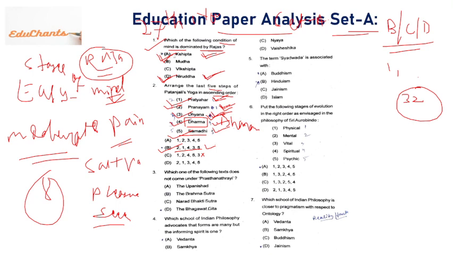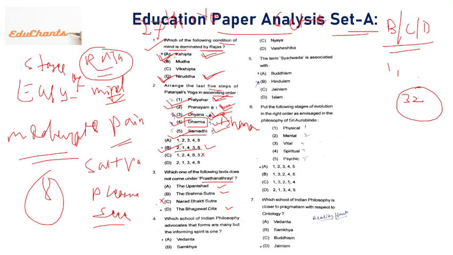Then question number 3: which one of the following texts does not come under Prasthanatrayi? Prasthanatrayi includes Upanishad, Brahmasutra and Bhagavad Gita, not the Narad Sutra.